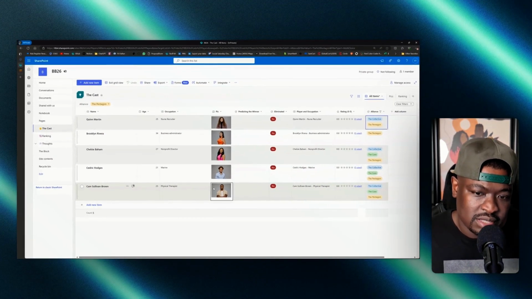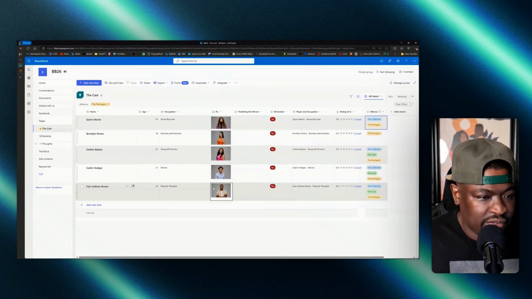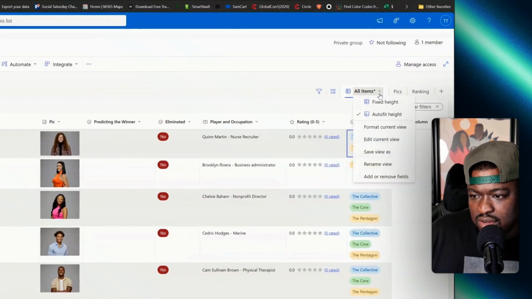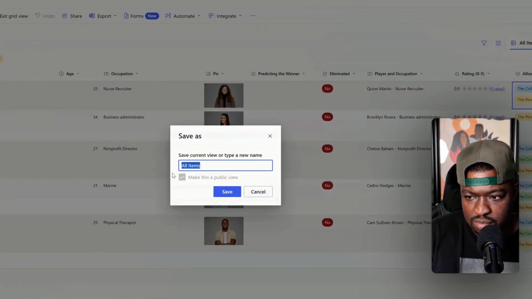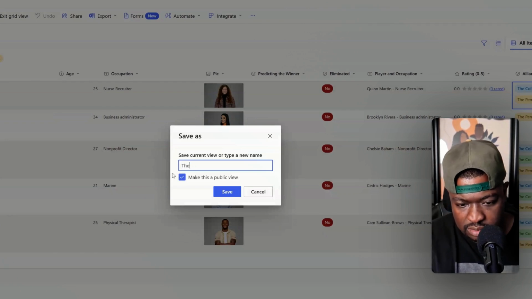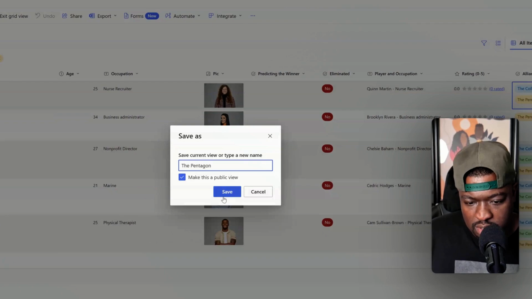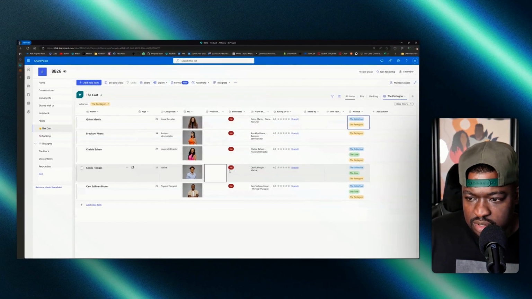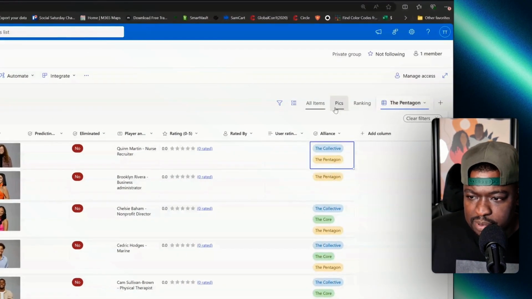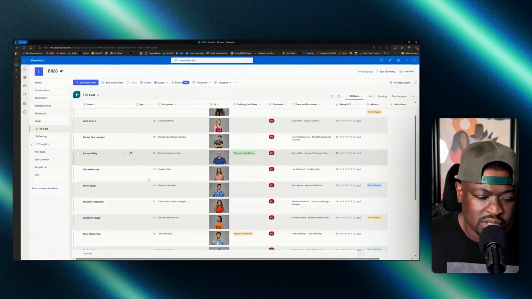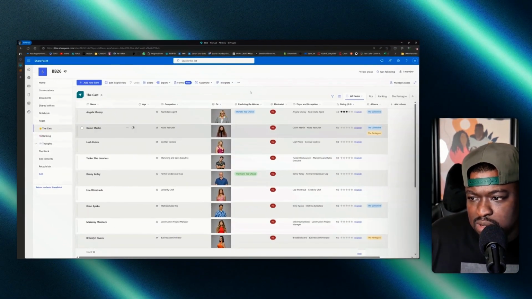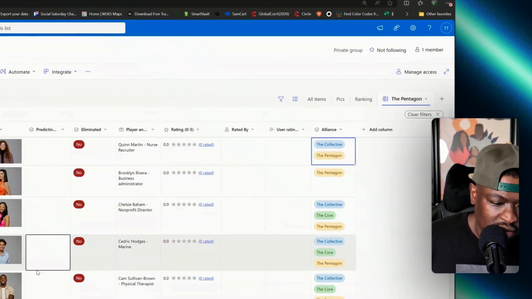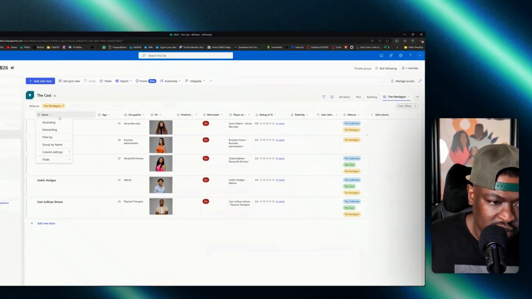The other cool thing about this is that I can save this as a view. So if I said right here, save view as, and call this the Pentagon. I hit save. Now I have a view over here called the Pentagon. When I go back to all items, you can see that I have 16 house guests. That's everybody. But if I go back over to the Pentagon, I have, let's give this a total.